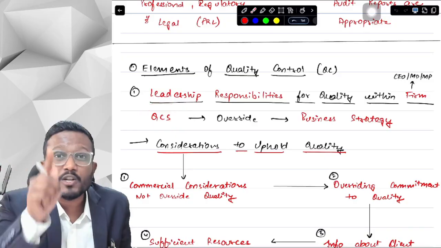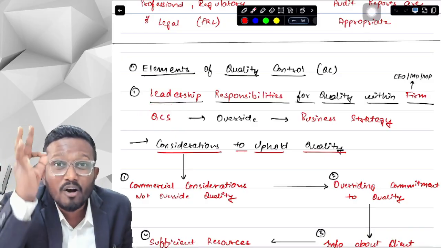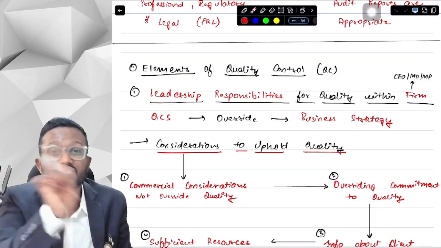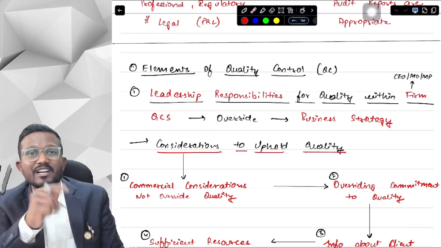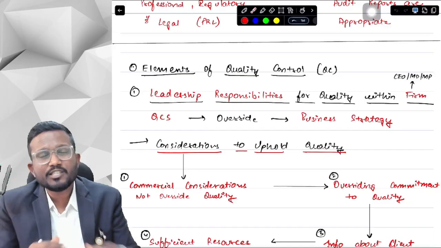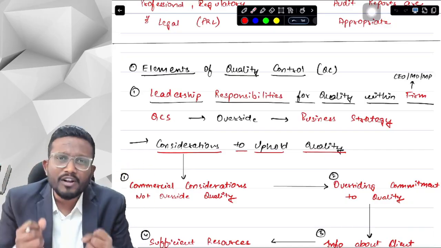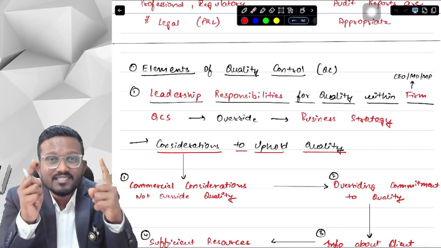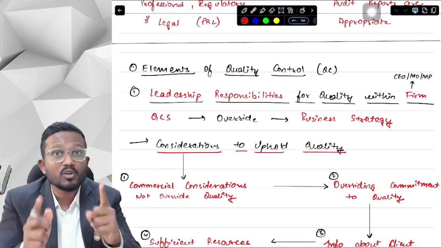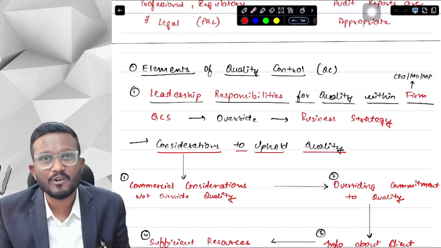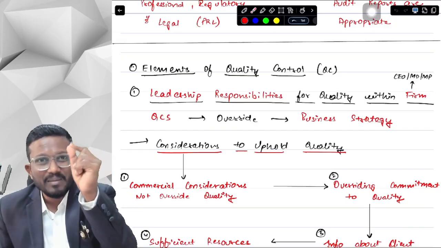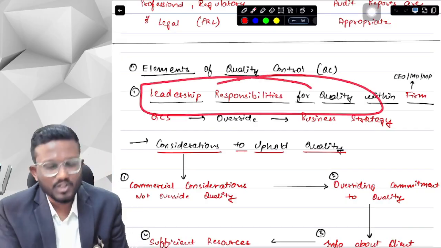That means you should first think about the quality of the work that you will be able to do, instead of thinking about the revenue or the profit that you will be getting from the work. So instead of accepting everyone as your client, you need to first reconsider whether you will be able to work with quality on each of your existing clients or not. Okay, yes sir, this is the main point of this particular leadership responsibility.